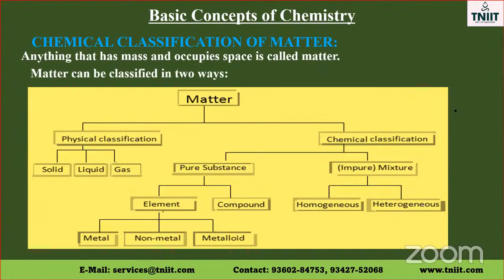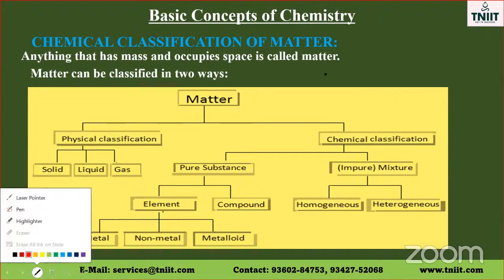So matter is defined as something which occupies space and which has definite mass is called as matter. Now, broadly, matter is classified into two. One is physical classification, the other one is chemical classification.